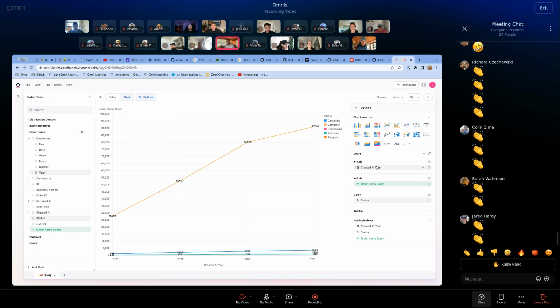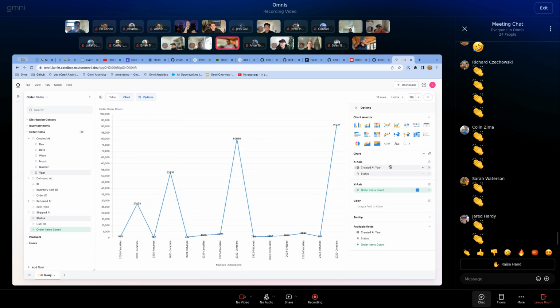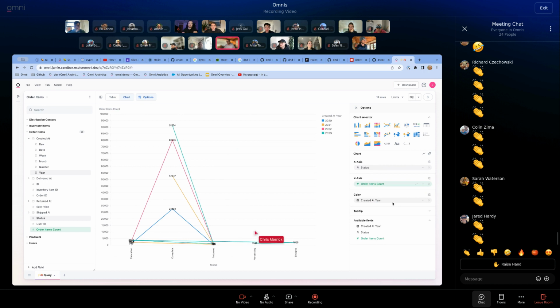But we've now added a little bit of metadata about the state of the viz config, so that certain things can be set manually. We've got lightweight heuristics to always put date, for example, on the x-axis. But it may be that I want status on the x-axis and I want it to be colored by the year. And maybe I meant quarter instead of year. I want to change the time frame.